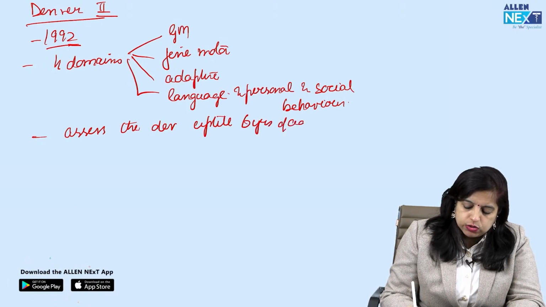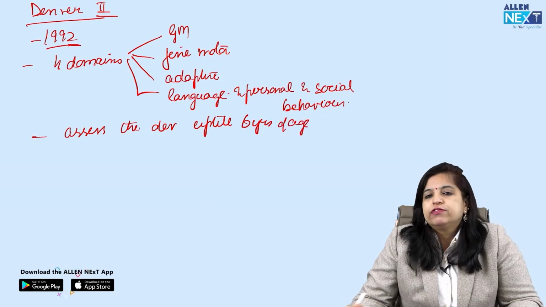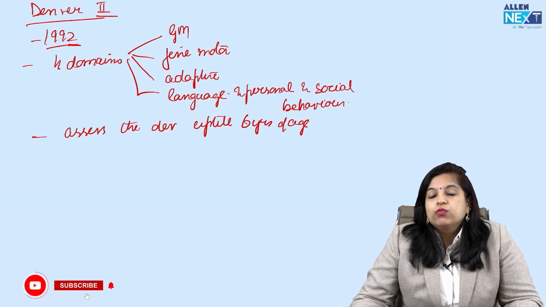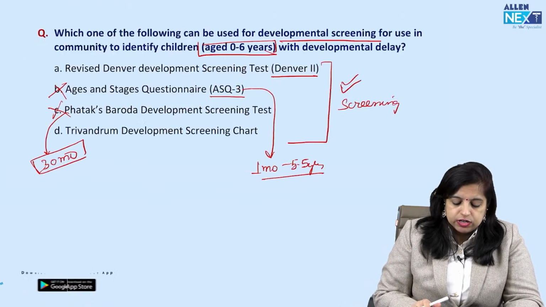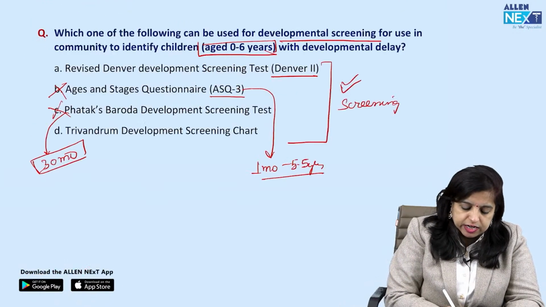So if we go back to our question, this completely fits the description. Then what are we missing? Why is this not the answer? I'll still tell you that this Denver 2 is not the answer. I will still strike it off like this.